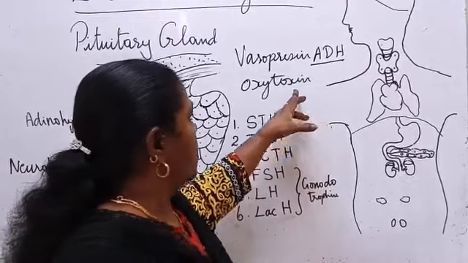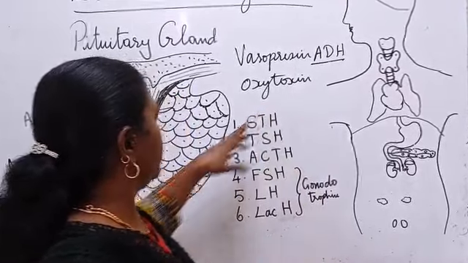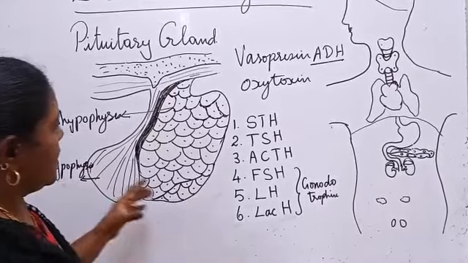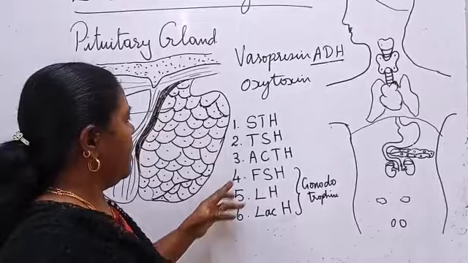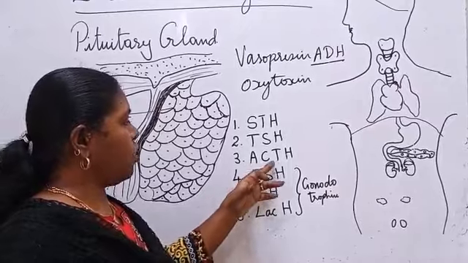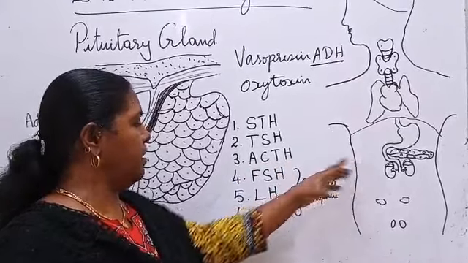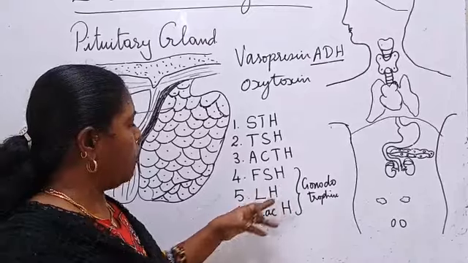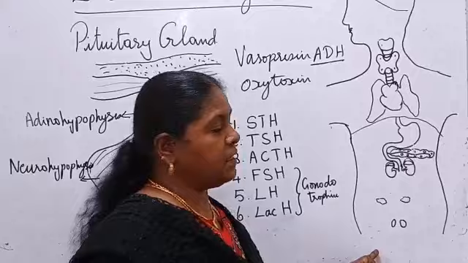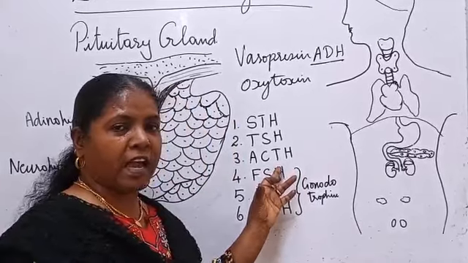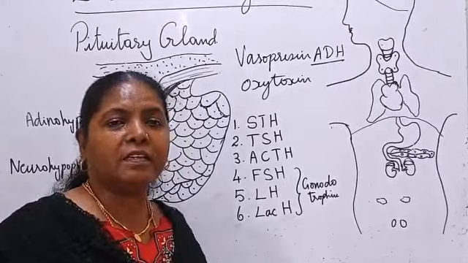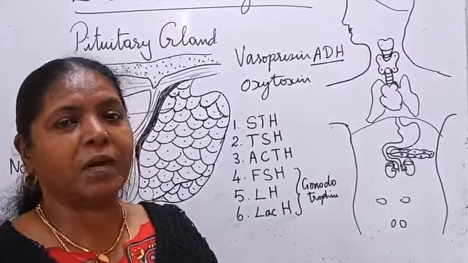So these two hormones are secreted by the neurohypophysis. If you take the pituitary gland, thyroid stimulating hormone is controlling the thyroid gland. Adrenocorticotrophic hormone is controlling the adrenal gland. And follicle stimulating hormone, luteinizing hormone, lactogenic hormone are controlling the gonads. Since its secretions control the other endocrine glands, the pituitary gland is called the master gland.